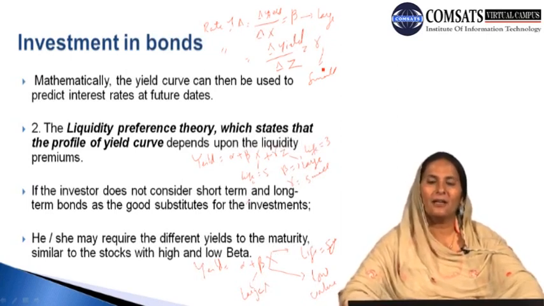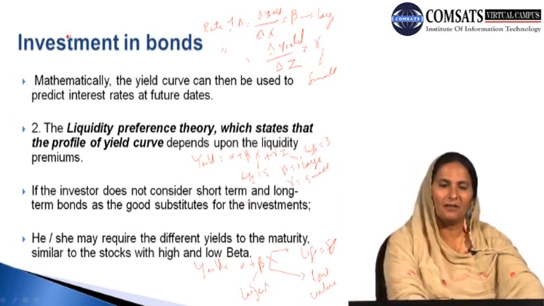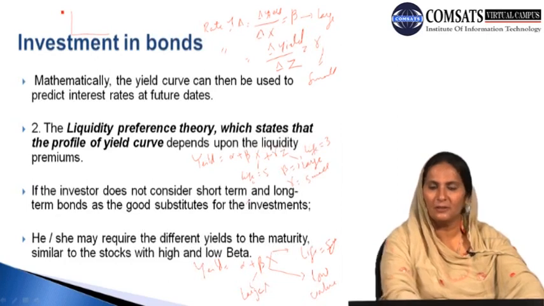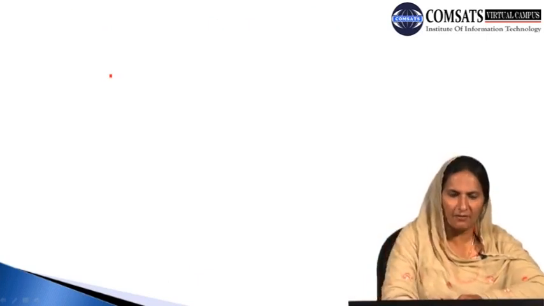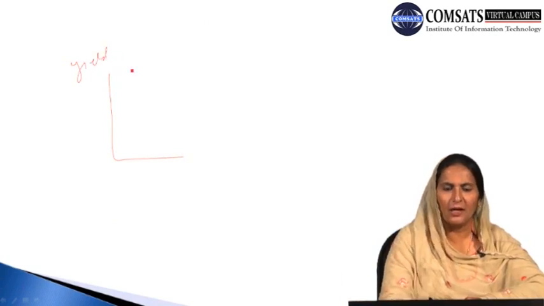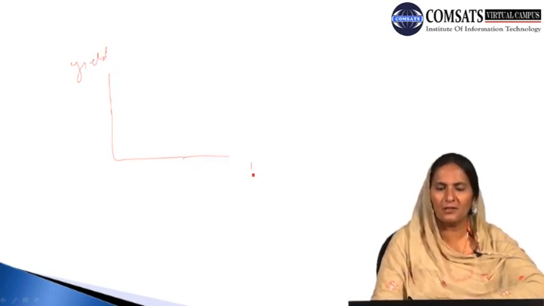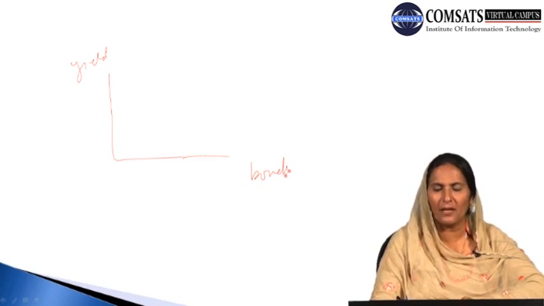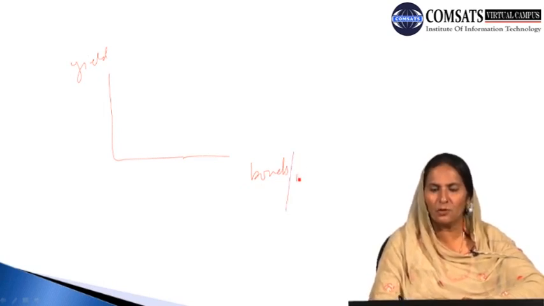Let's say the shape of the curve is like this, where along the vertical axis we have yield to maturity, and along the horizontal axis we have the bonds, the nature of the bonds which we are holding in our portfolio, and the maturity time or life of the bonds.